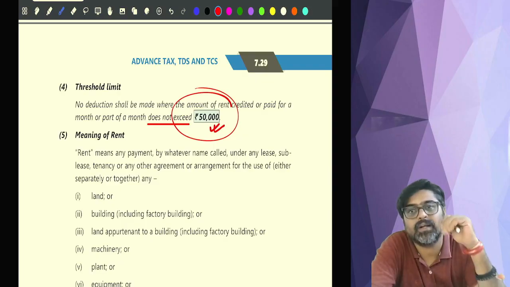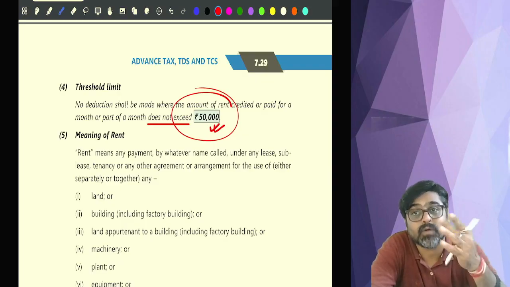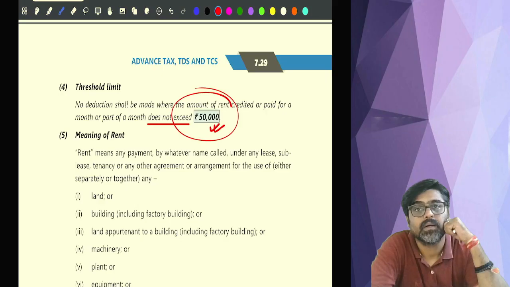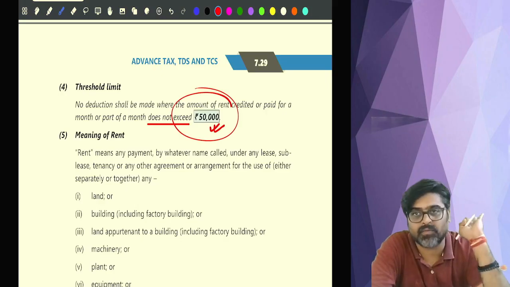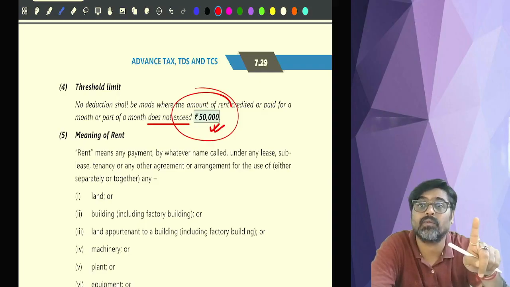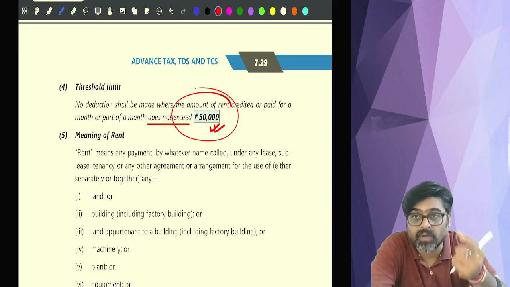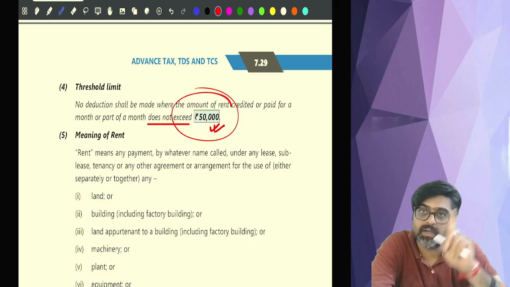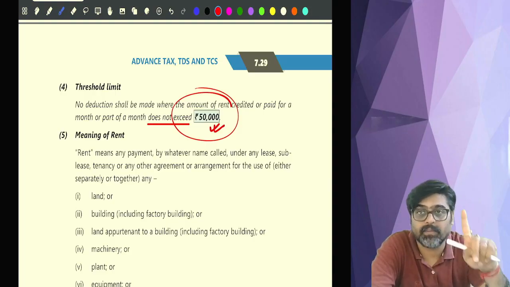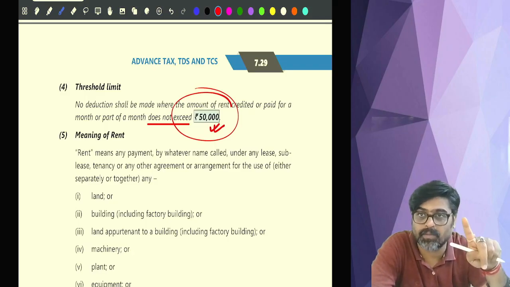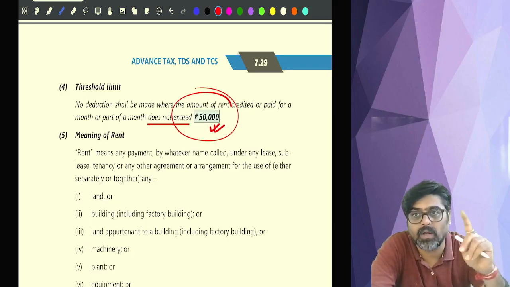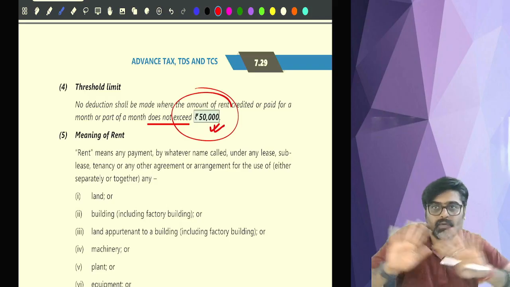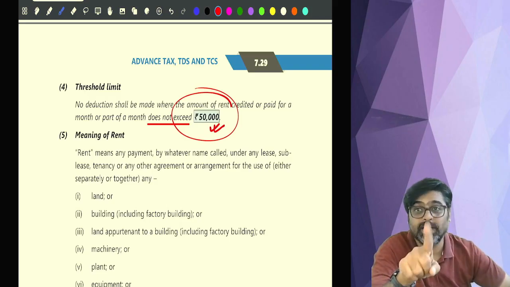What if any other asset is there, like furniture? You are giving rent for furniture or for any immobile property. Then also, if the monthly rent is more than 50,000, you are going to deduct TDS at the rate of 10%. So 2% for plant, machinery and equipment rent and 10% for furniture and immobile property. Okay, 194I is done. But remember, no TDS on GST component.